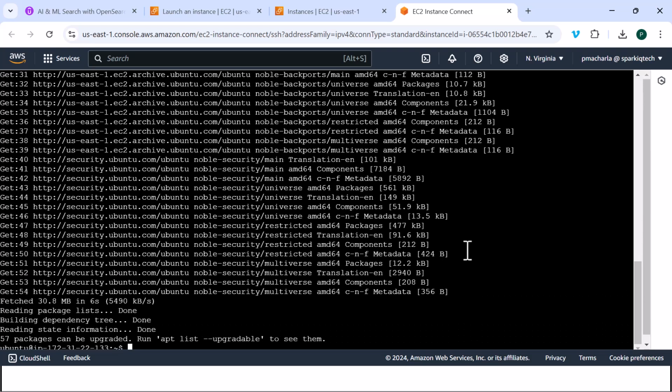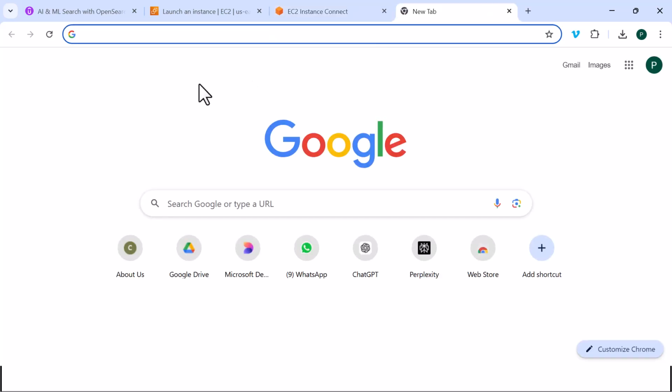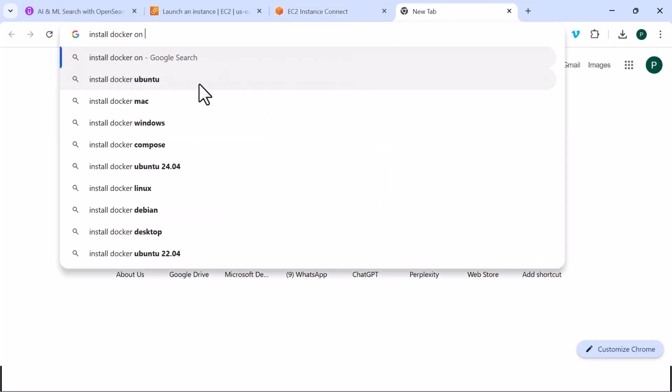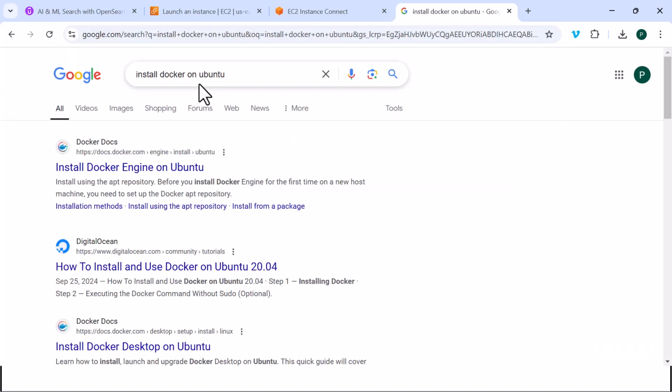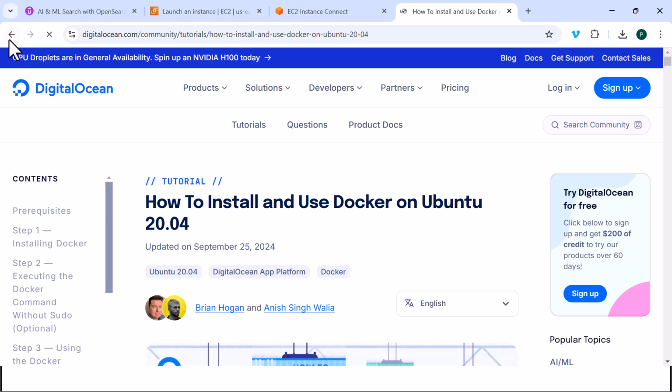The first thing that you would have to do is install Docker. So let's go ahead, type install Docker on Ubuntu. Let's go to the DigitalOcean.